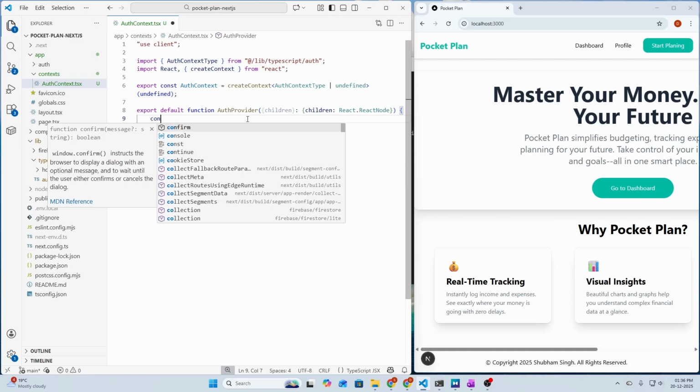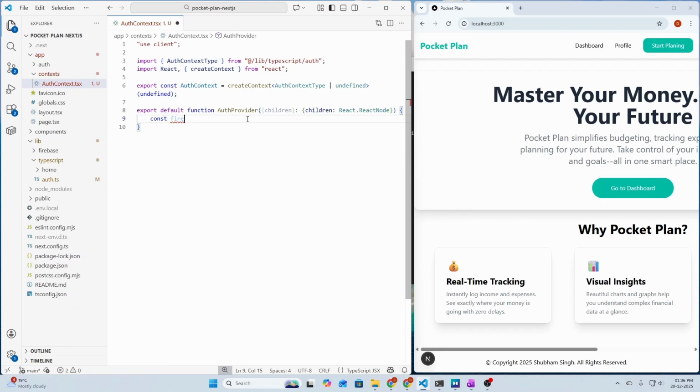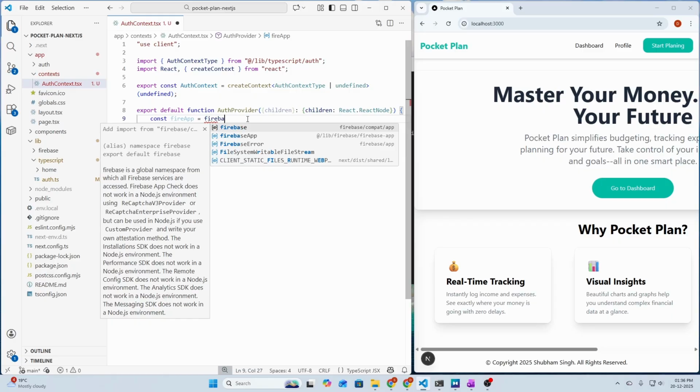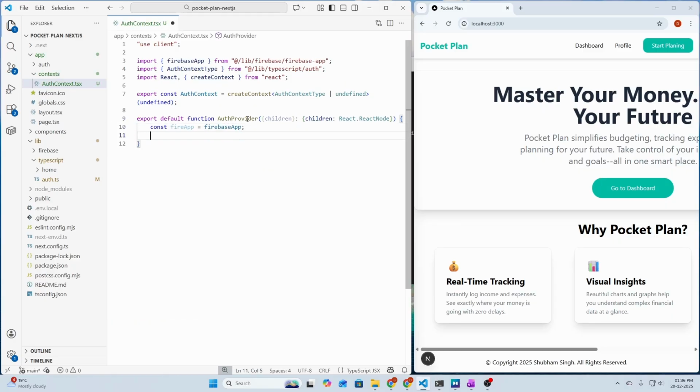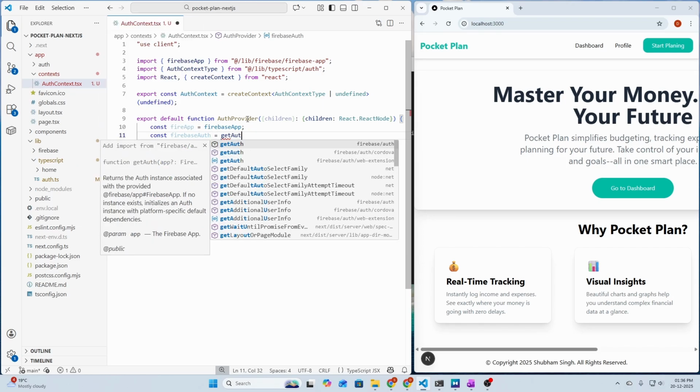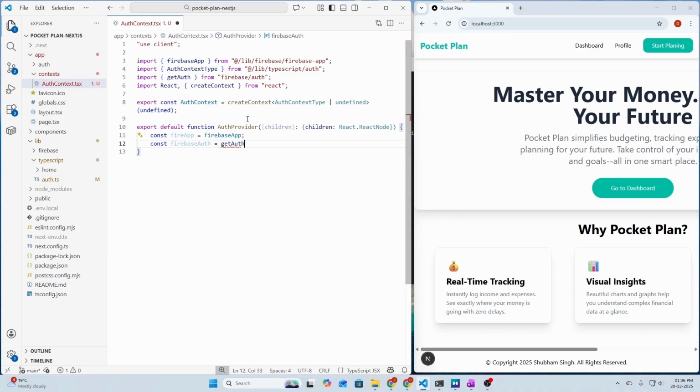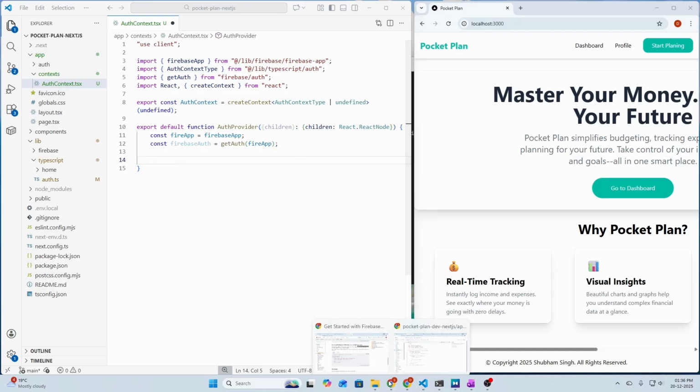So firstly, let's get the Firebase app. So const fireApp equals firebaseApp from lib/firebase-app. Then we need the const firebaseAuth, and we can get it from getAuth from firebase/auth and pass the fireApp here. Then we need to go to the Firebase documentation and use a function there.